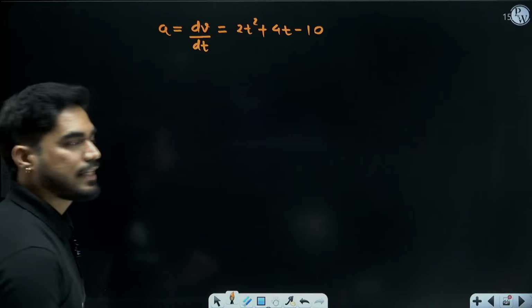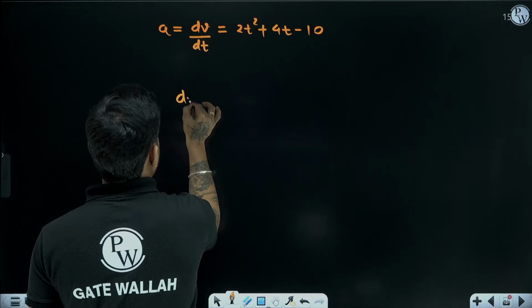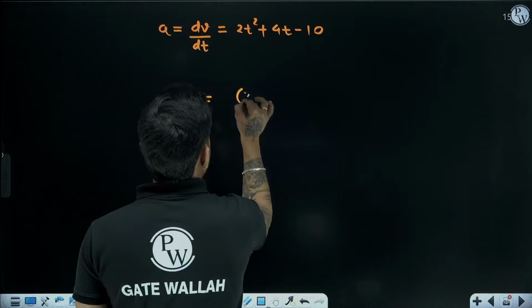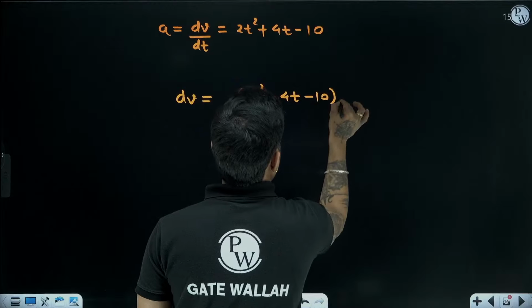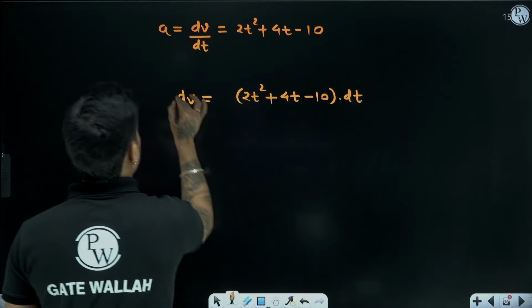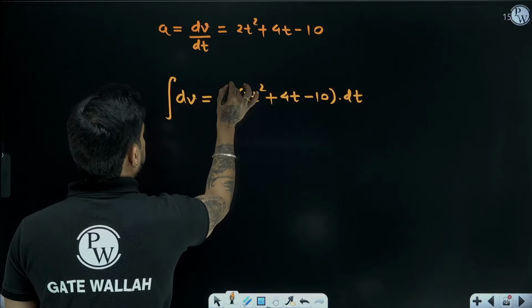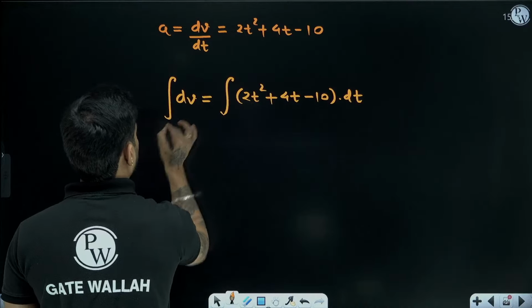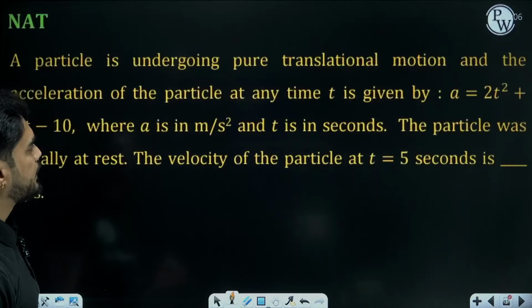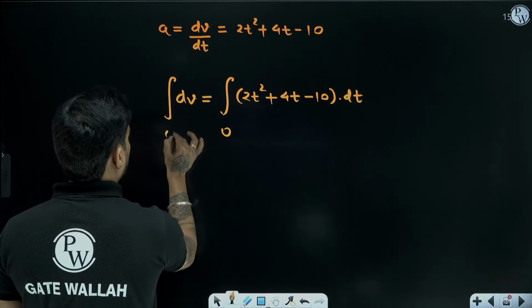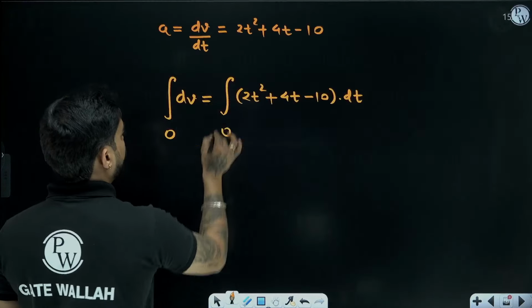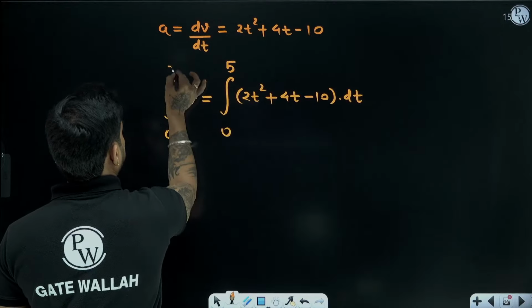So how do we find velocity? dv will be 2t square plus 4t minus 10 dt. Integrate this. What is the velocity at t equal to 0? 0. At t equal to 5, we need to find the velocity.